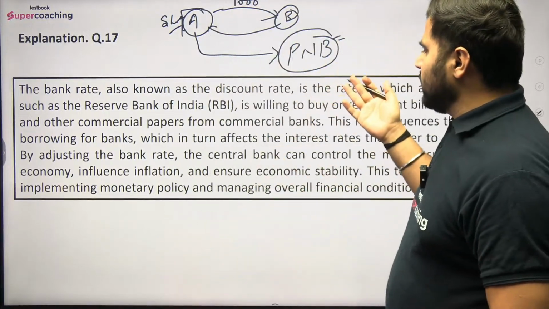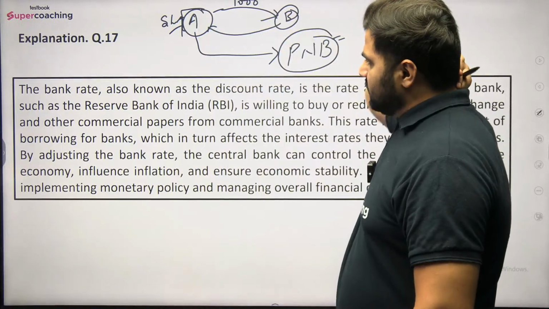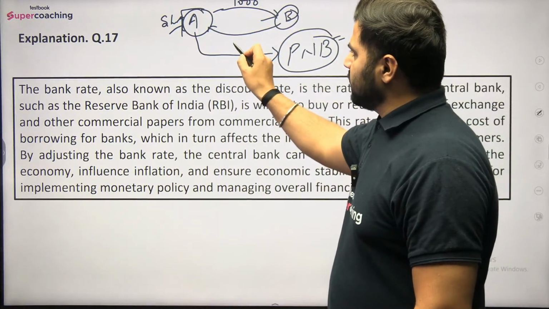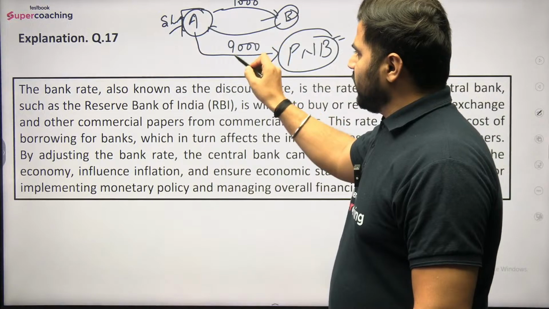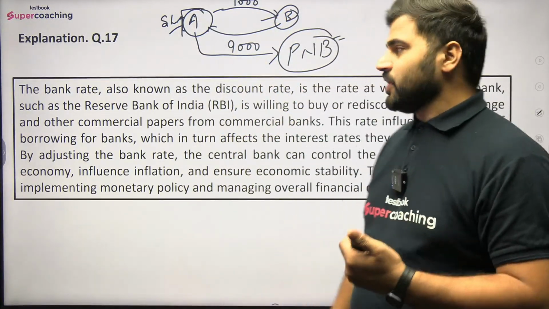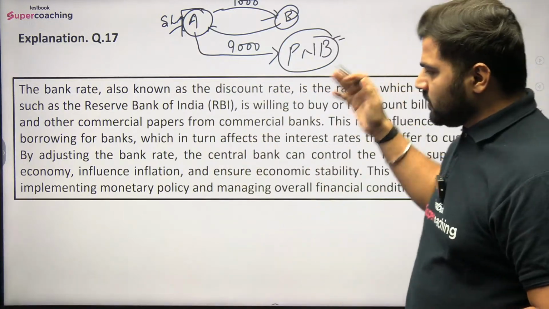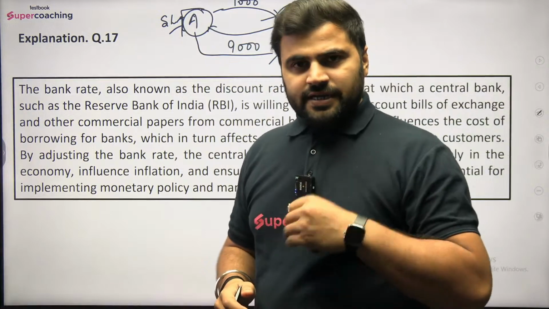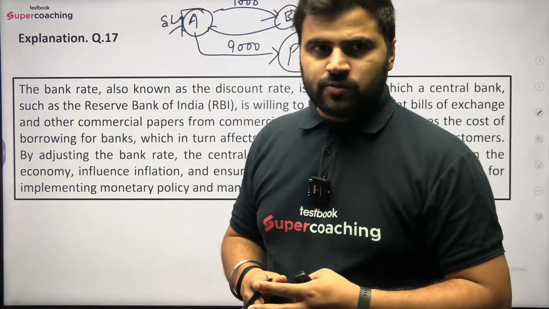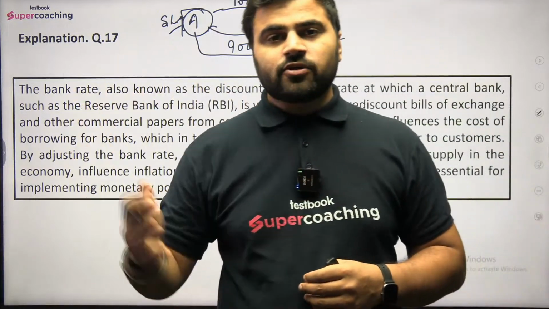So the Punjab National Bank will say, okay, there is no issue in that. So what will Punjab National Bank do? Punjab National Bank will basically give him 9,000 rupees, right? Why? Because 10% is the discount rate, right? So there is a commission involved for the Punjab National Bank as well. So after accepting the commercial bill, it is providing 9,000 rupees to Mr. A, right? And the bill has to be honored after 20 days, right?